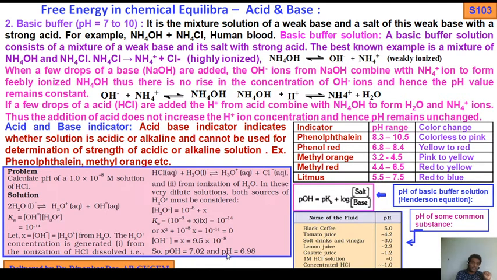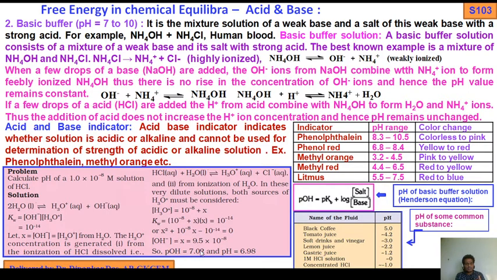So this is a very important problem. We should consider the dissociation of water molecules in this type of problem, because if you put the concentration of H plus ions directly as 10 to the minus 8, then we get the pH value 8, which is not within the permissible limit, less than 7, but 8 would mean it is basic. But it is not like that. You should consider the dissociation of water molecules. Then the final concentration of H plus will be 10 to the power minus 8 plus X. Then from the Kw equation you get the value of OH minus concentration, then you get the pH.